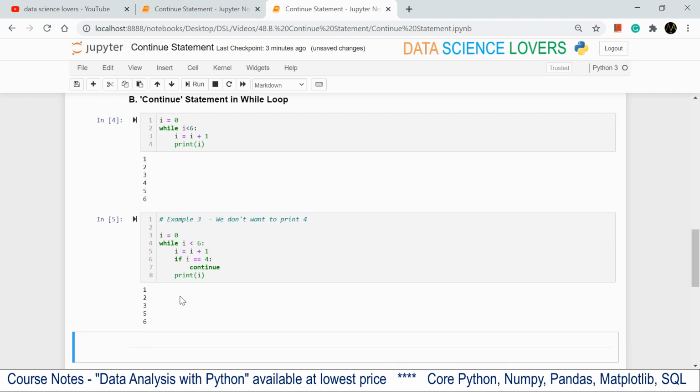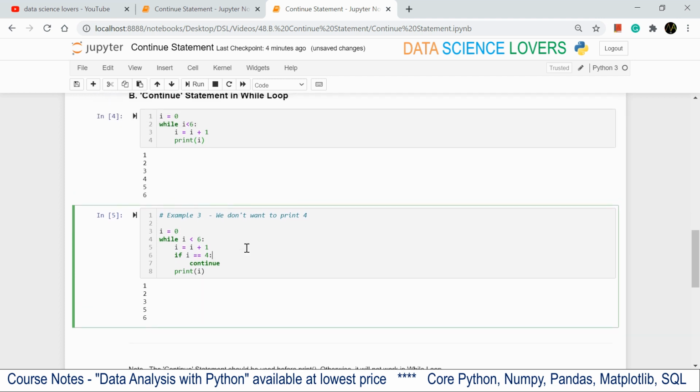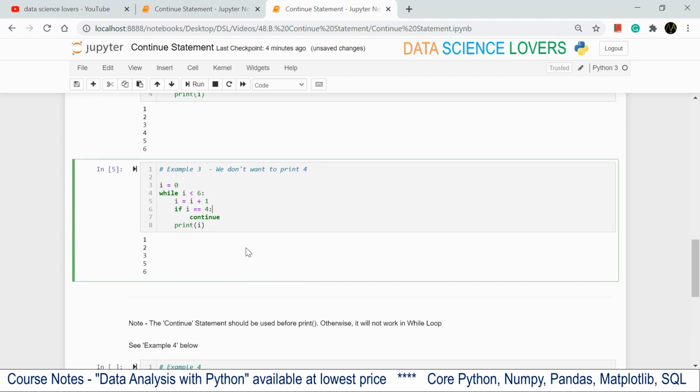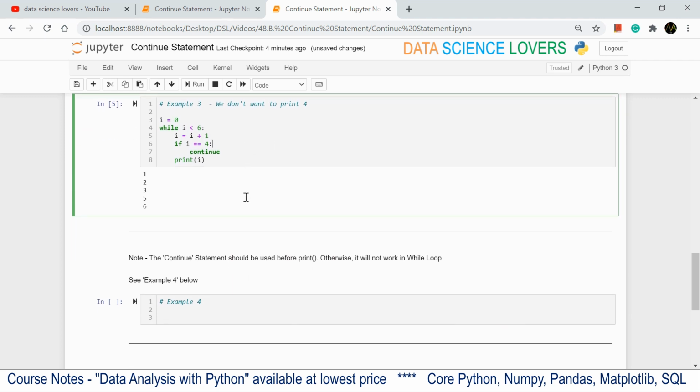Now in this output, if you see, it is printing 1, 2, 3 and 5, 6, meaning 4 is skipped from this sequence because we have used the continue statement on this element. So this is how we can use the continue statement in the while loop also. This is a very simple example to understand the continue statement better.